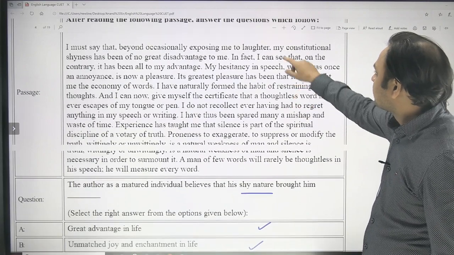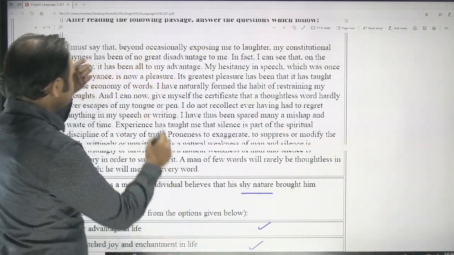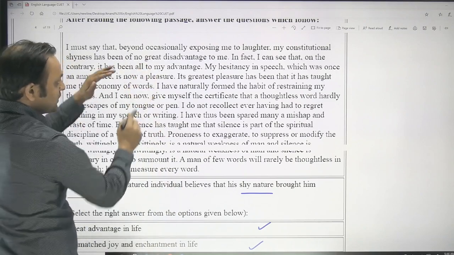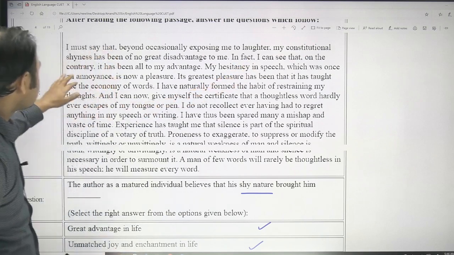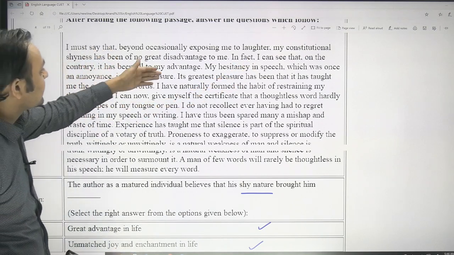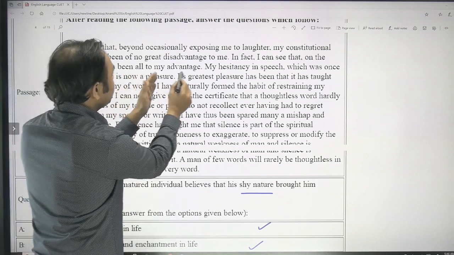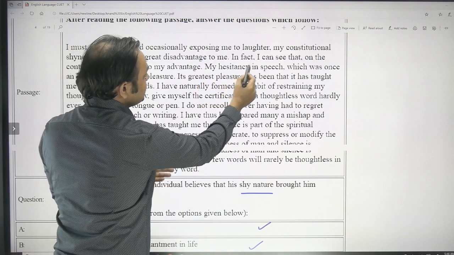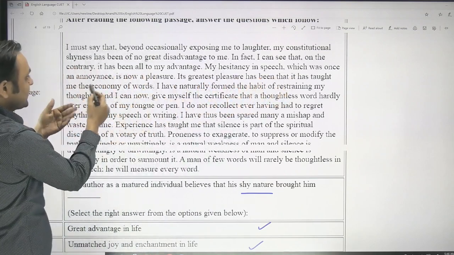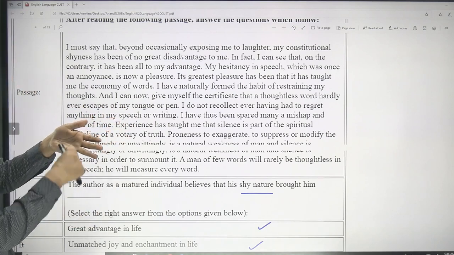So, "my constitutional shyness has been of no great disadvantage." It was not disadvantageous for the author. In fact, "on the contrary, it's been all to my advantage." So this term, advantage, is there. Plus, in the next sentence he says that "my hesitancy in speech, which was once an annoyance, is now a pleasure." So yes, it brought him pleasure, and it brought him advantage.